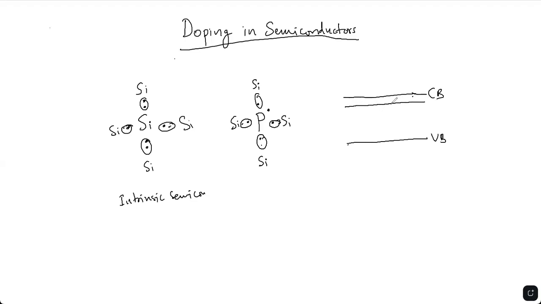Because of this extra free electron, the dopant level is very close to the conduction band, as this free electron is loosely bound to the phosphorus atom. So it can become free from this atom and form phosphorus ions.